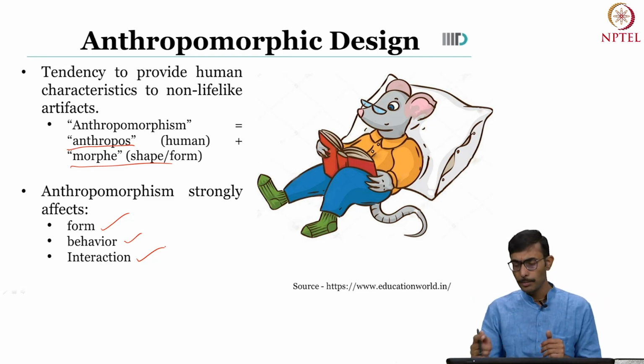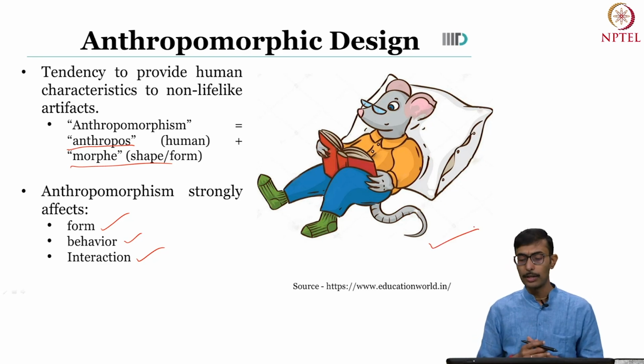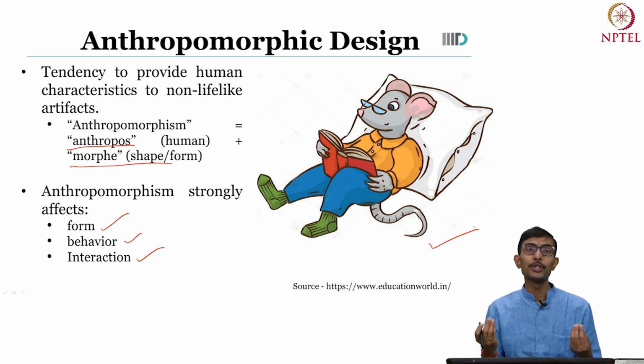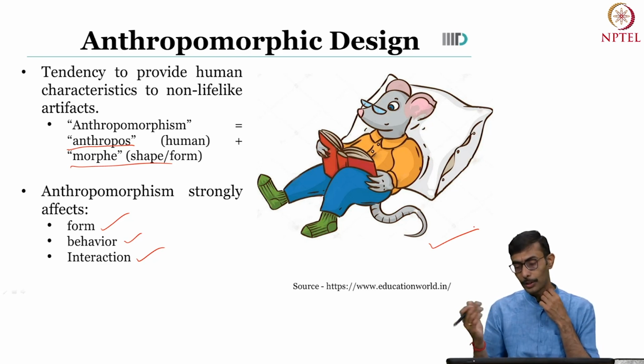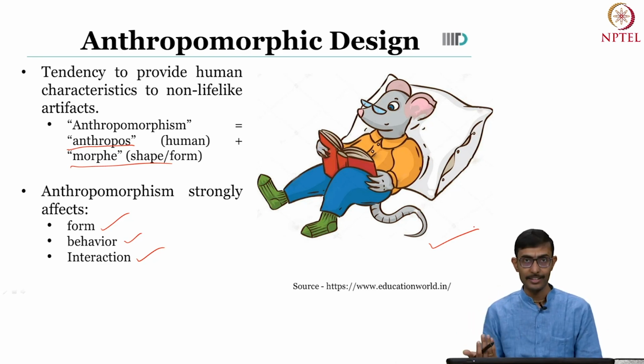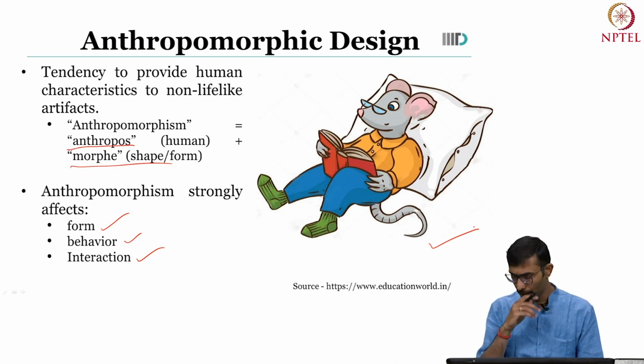You can see this image on the right hand side. I hope this image is clearly visible to you. If you look at this image, this looks cute to us, this looks appealing to us, or at least to the children, and to many of us also. And this is the underlying idea why we like cartoons, why we like caricatures and all that. Because here you can see a picture of a mouse, but the mouse is depicting human-like characteristics. What characteristics? Many different characteristics.